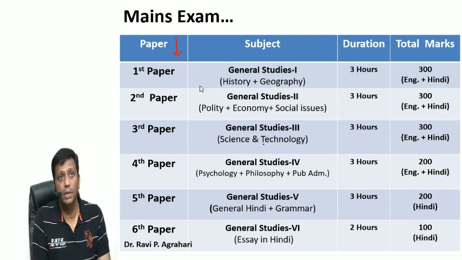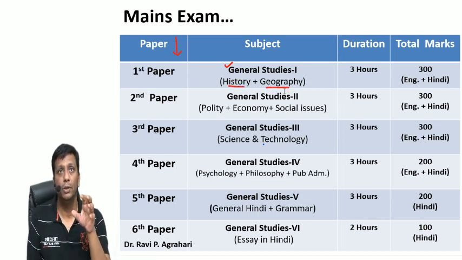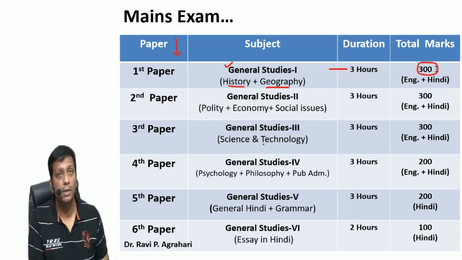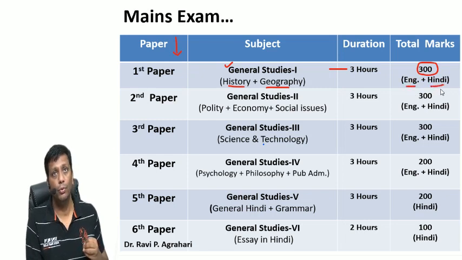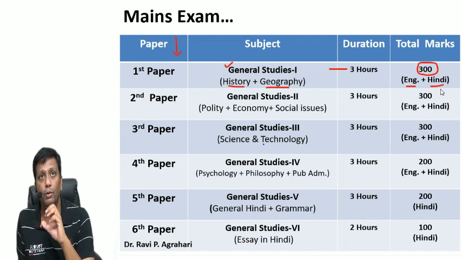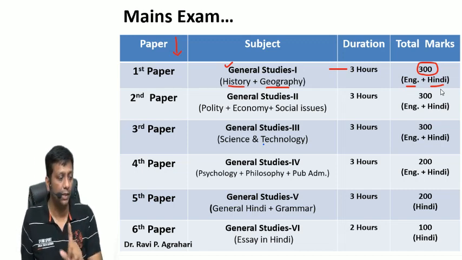The first paper is General Studies Paper 1. In your syllabus, the subjects history and geography are mentioned here. The total duration is 3 hours and the marks are 300. This paper will come in both English and Hindi medium, so you can write in whichever language you are comfortable with. You are free to write in your preferred language.